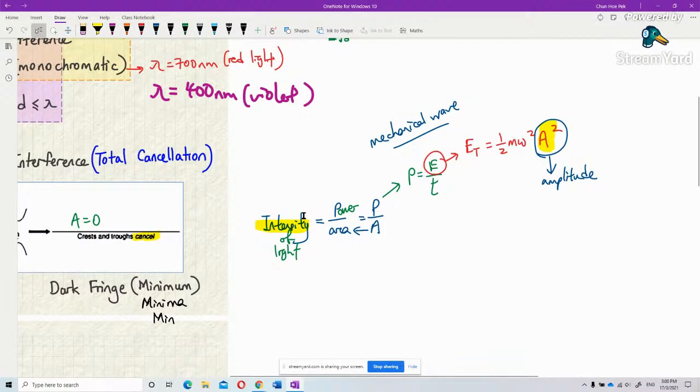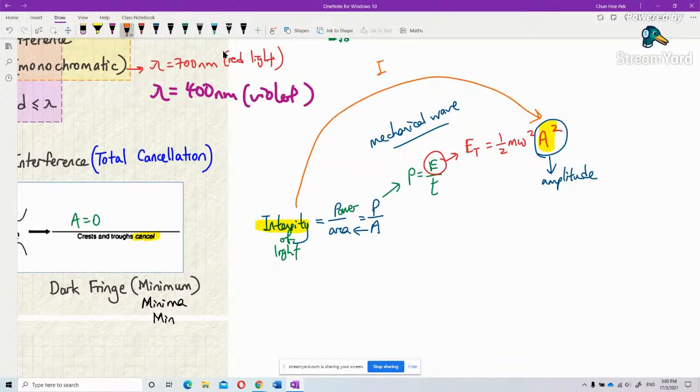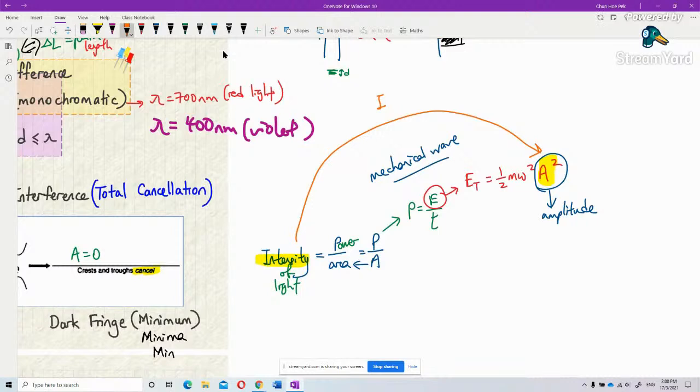So what I can say is intensity is proportional to the amplitude square.